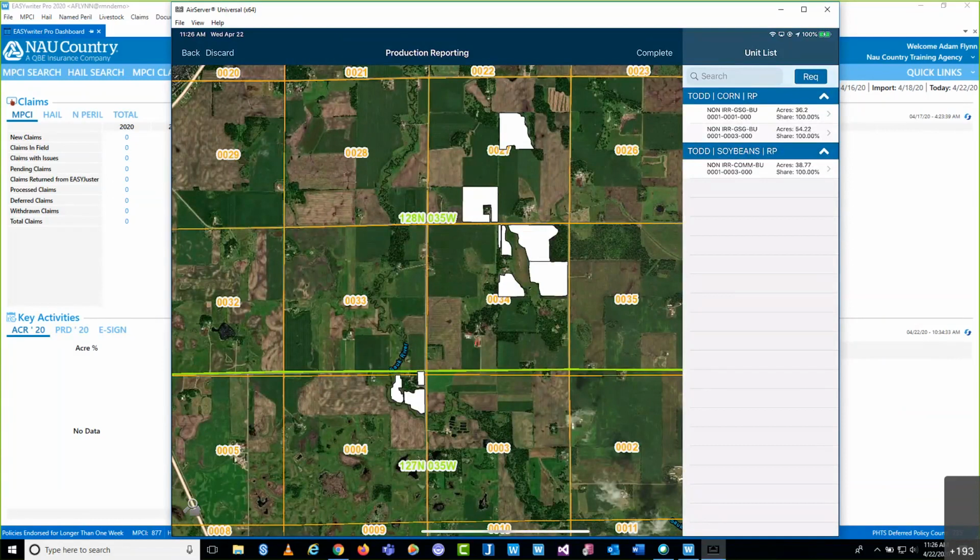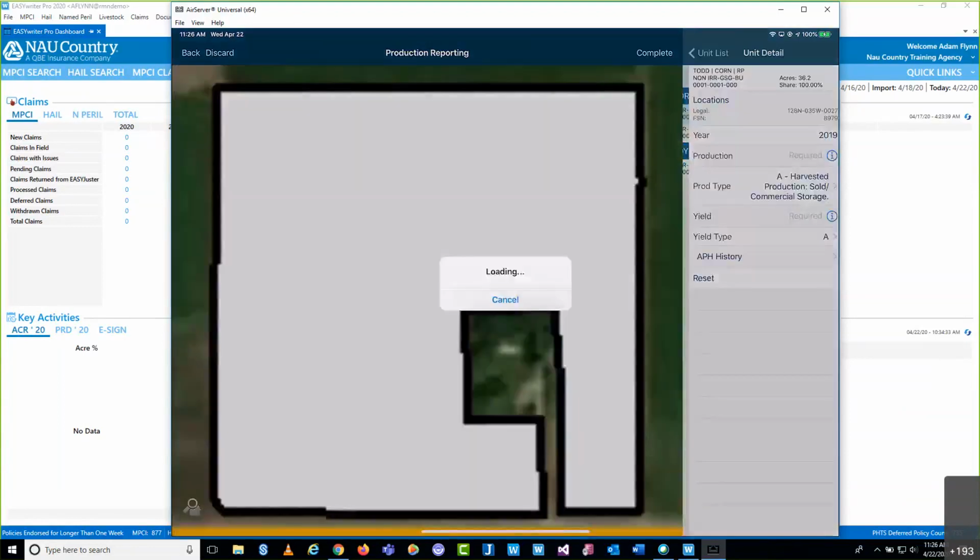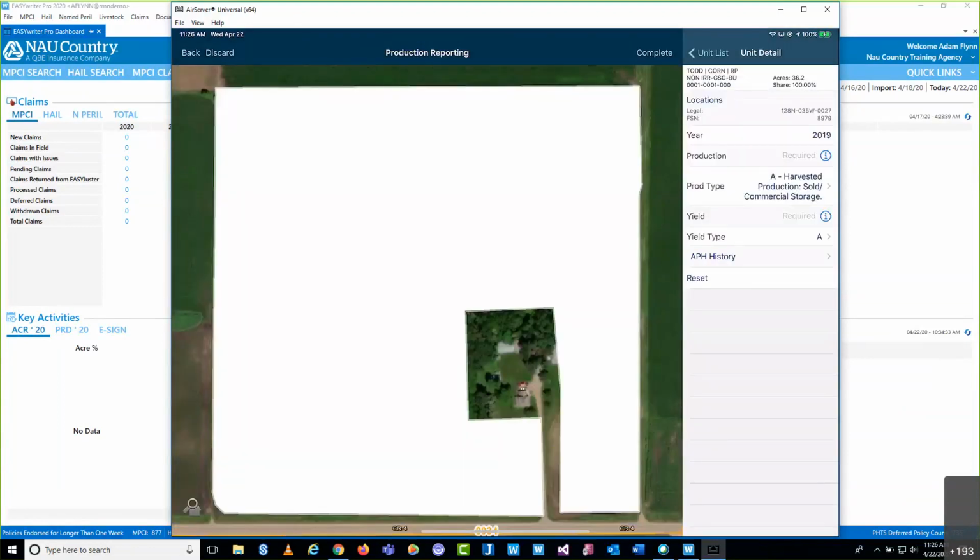So I highly recommend, if you're going to utilize this functionality, that you select the actual unit you want to report production. Now just keep in mind that we're still operating under the scenario, and you can see it brings me to the same screen anyways, but we're still operating under the scenario that you were able to have your policyholder either email it to you, mail it in the mail, however, you were able to still obtain that production information just like before when we were working within EASYwriter Pro. So from here though, all we need to do is simply key in the production.